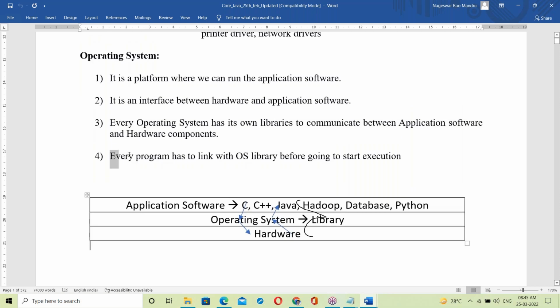See, the fourth point, try to remember the first four here. In Java, it is independent of platform. That time this will be repeating again. Practically, we'll see that time. Every program has to link with the OS library. Practically, I'll explain how linking with the OS library works, and I'll show that.